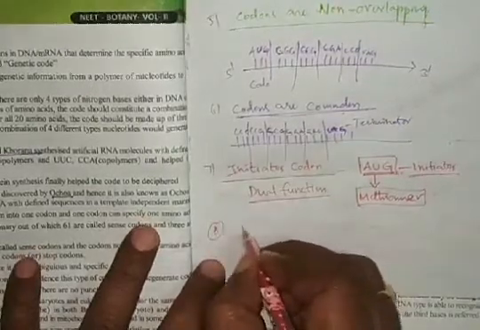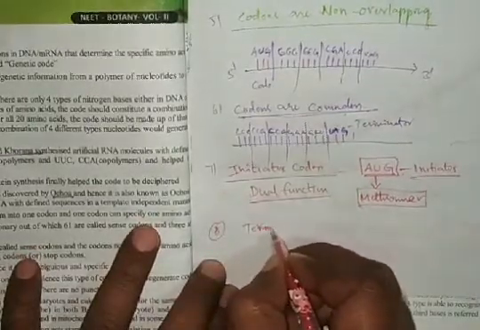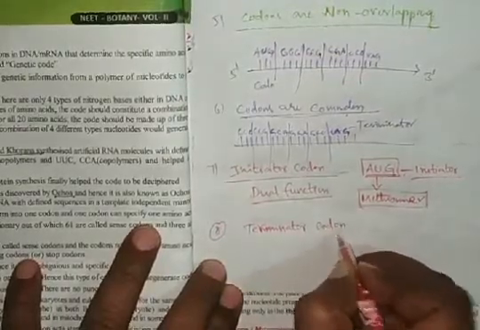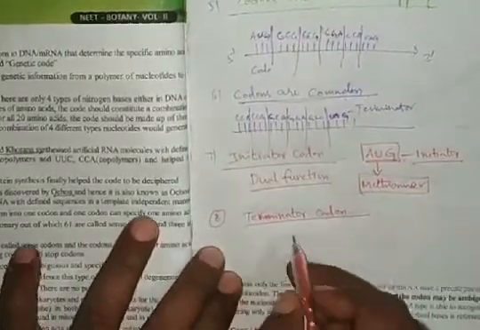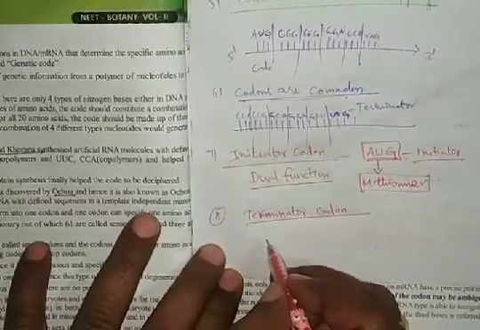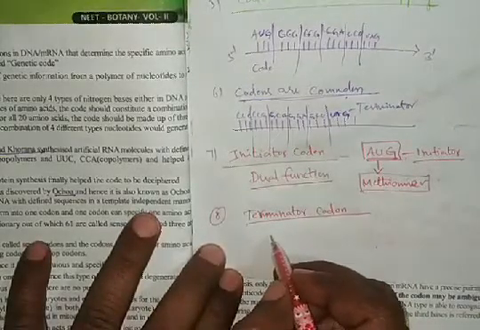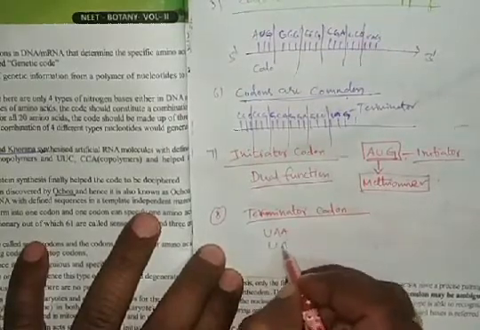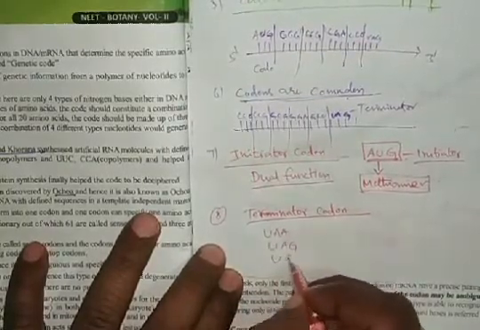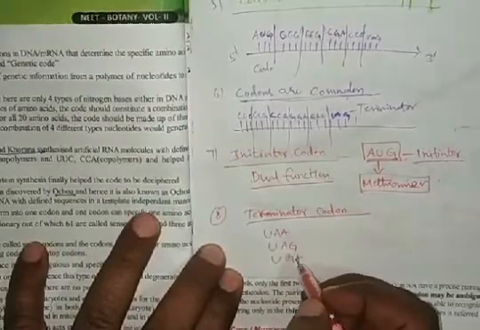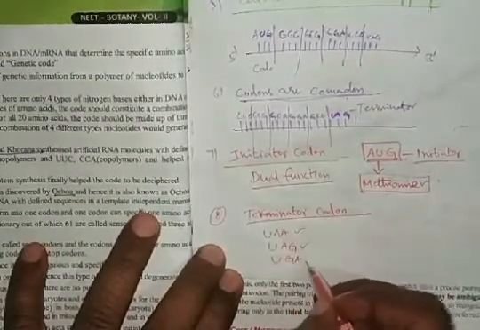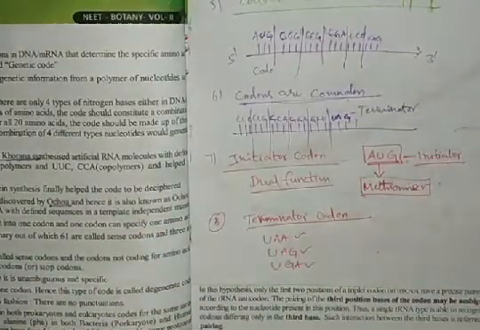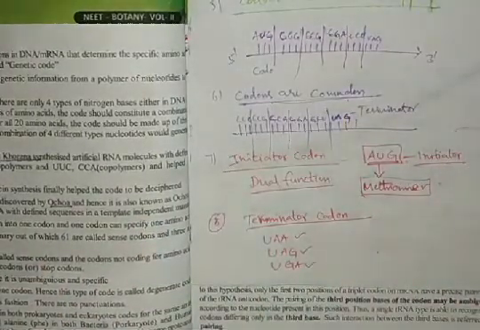So AUG is an initiator codon. Next character is the terminator codon. Already we discussed some terminator codons or nonsense codons. Those are UAA, UAG, UGA. They are the stop codons or terminator codons which terminate the translation mechanism.